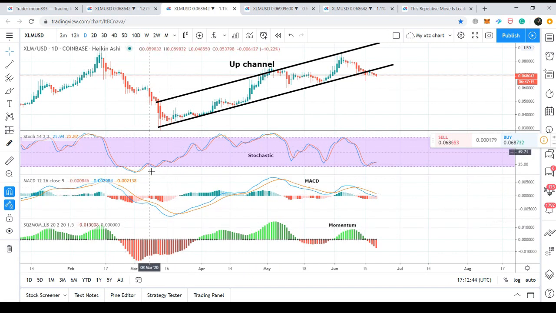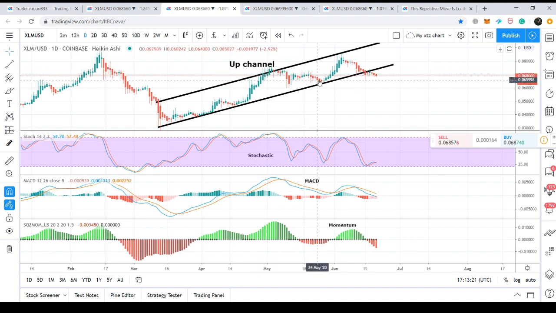I'm using the stochastic, MACD, and the momentum indicator. For example, whenever the price action was reaching the support of this channel and the stochastic was giving the bull cross and the MACD was turning bullish from bearish, and we received the bullish signals by the momentum as well. For example, at this time it was strong bearish, and here it was turning bullish and turned weak bearish. And we can see that after that the price action took a powerful bullish divergence and reached up to the resistance of the channel.